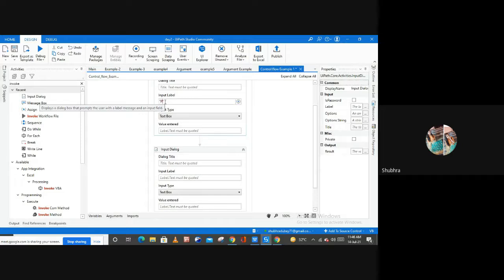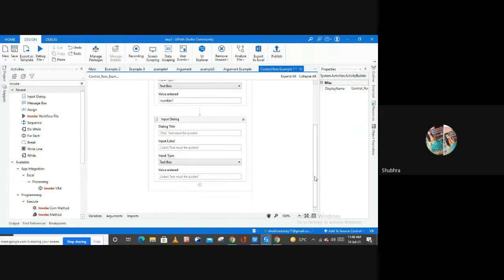So please enter your first number. Then let me create one variable here to store the first number, number1, right?